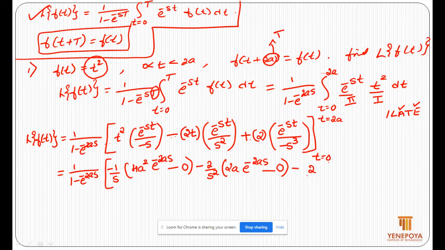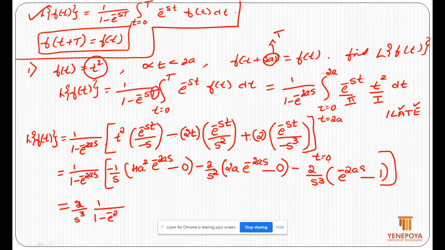Minus 2 by s cube taken out, e power minus st limit 2a, so e power minus 2as minus e power t is equal to 0, so e power 0 is equal to 1. So you can take s cube as a common term and 2 also common here. I will take 2 and s cube outside. Remaining term 1 minus e power minus 2as here,